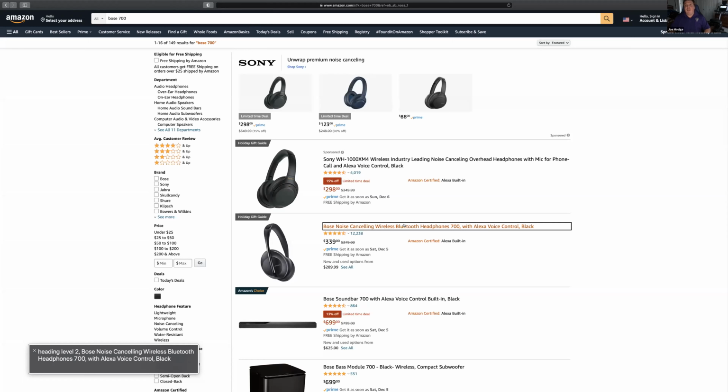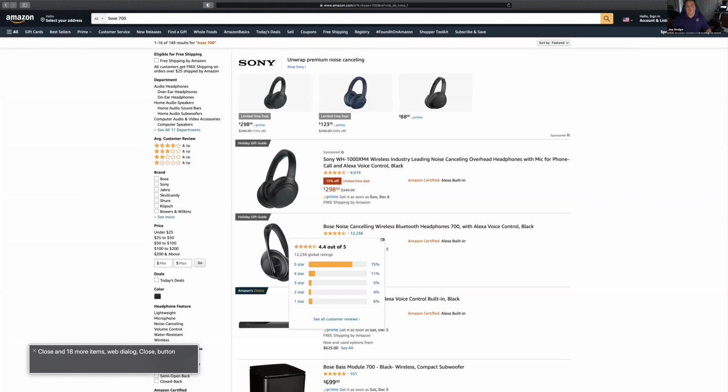From here, if you're sighted, you could probably see the price of these, because that's the next important thing. I'm not going to buy them if they're not on sale or there's not a good price on them. But watch what happens when I go to the next line. Load, close, and 18 more items. Web dialog, close button. So we got into something that we probably don't want to be in, but I'm going to try again to hit the right arrow. 4.4 out of 5. 12,238 global ratings. So we're looking at ratings, which is not what I want.